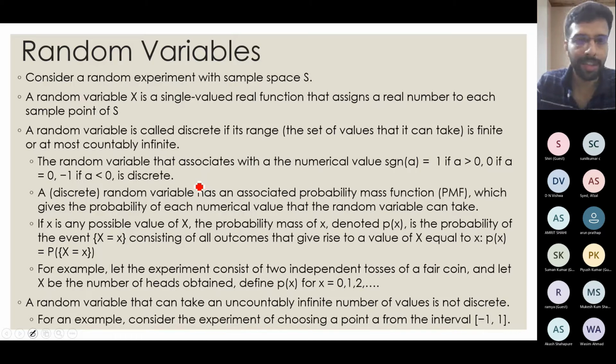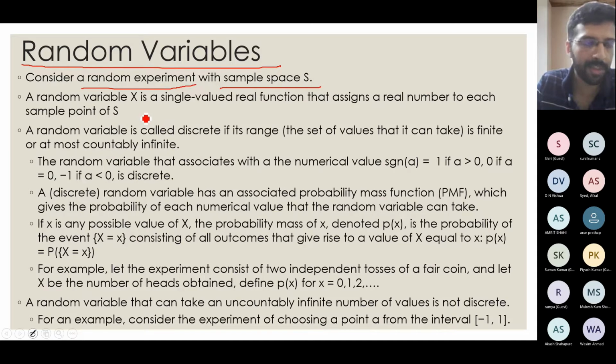So things like that I can model using what is called a random variable. This sample space and all we saw in the last session. So consider a random experiment. A random experiment is something for which we don't know the outcome. We know all the sets of outcomes, but for that particular trial of that experiment, we don't know what the outcome will be. That kind of thing is called a random experiment.